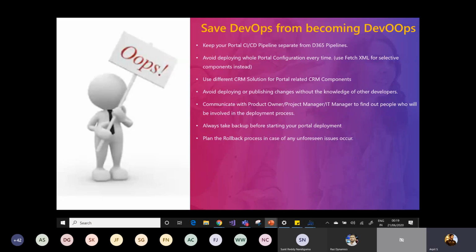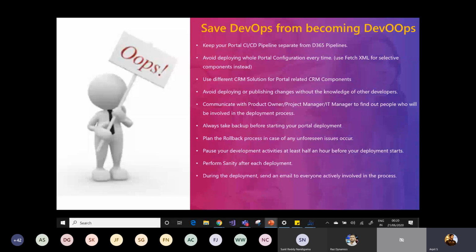Pause your development activities at least half an hour before your deployment starts. If your development team is scattered across different locations, make sure that before starting your deployment, you pause your development activities for that time. Perform a sanity check after each deployment, and during the deployment send an email to everyone involved in the process.